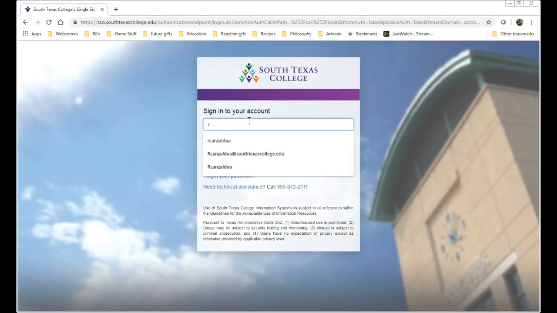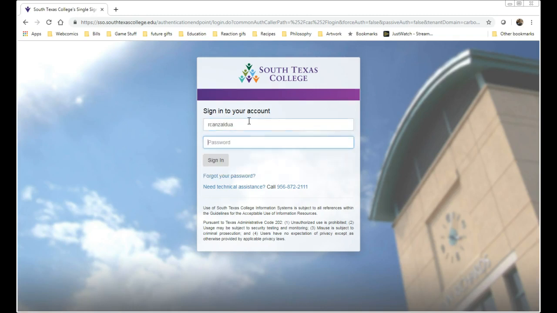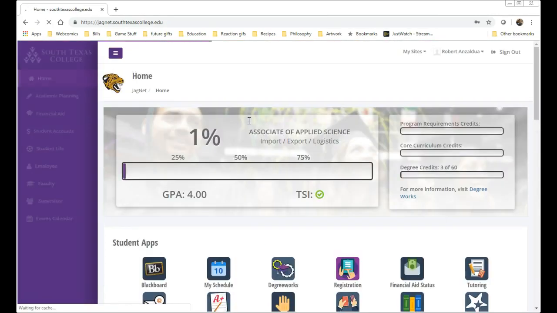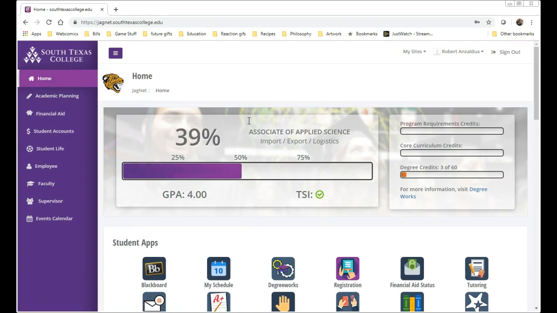So I'm going to type in my account here. Let's see if I can get this on the first try here. See if I can remember my password on the first try. I did it. Hashtag nailed it.